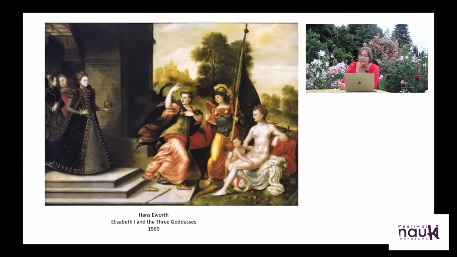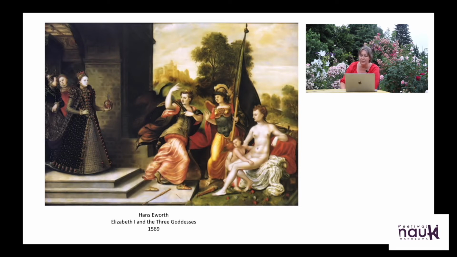The last one of Elizabeth I shows her in a very interesting scene, being a judge during another mythological scene, the Judgment of Paris. If you remember, three goddesses competing for a golden apple for the most beautiful.